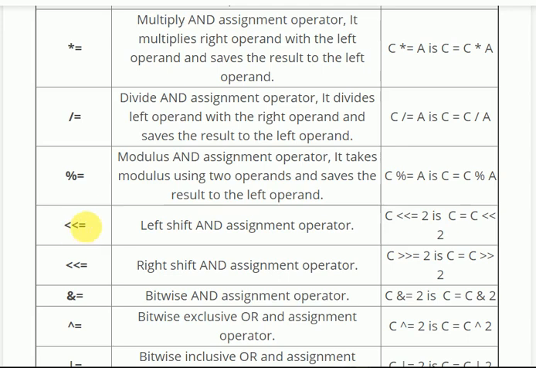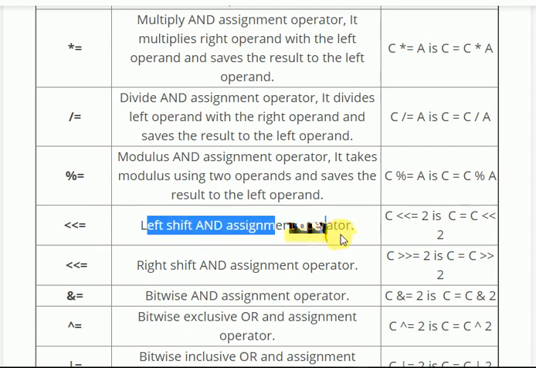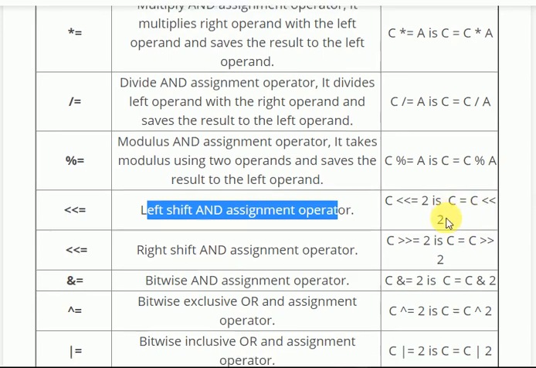Two arrows left and then equal to. Now what it does is, C equal to C left shift, and this double arrow means left shift and assignment operator. C equal to C left shift and assignment operator 2. It means that you are basically telling that all the bits of this C value must be left shifted by 2.